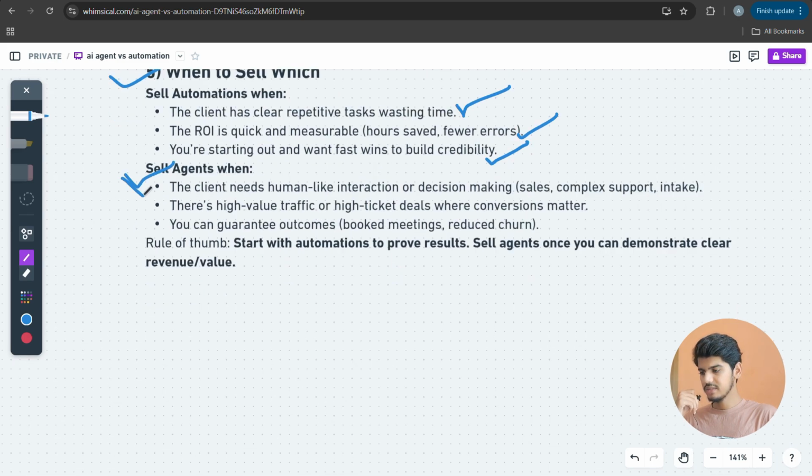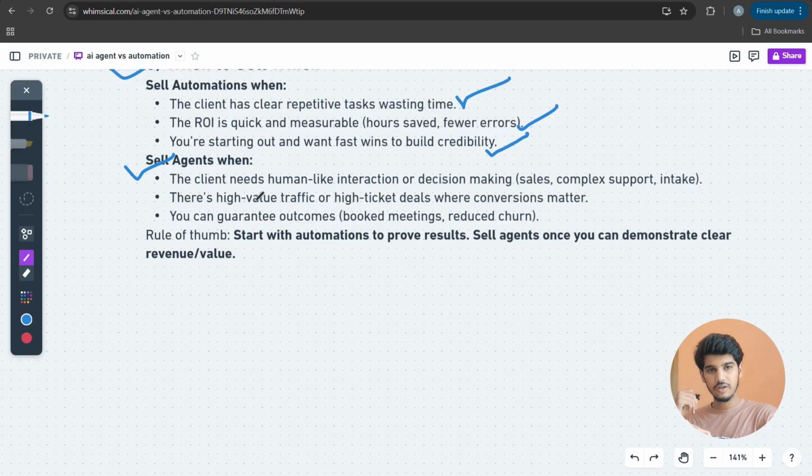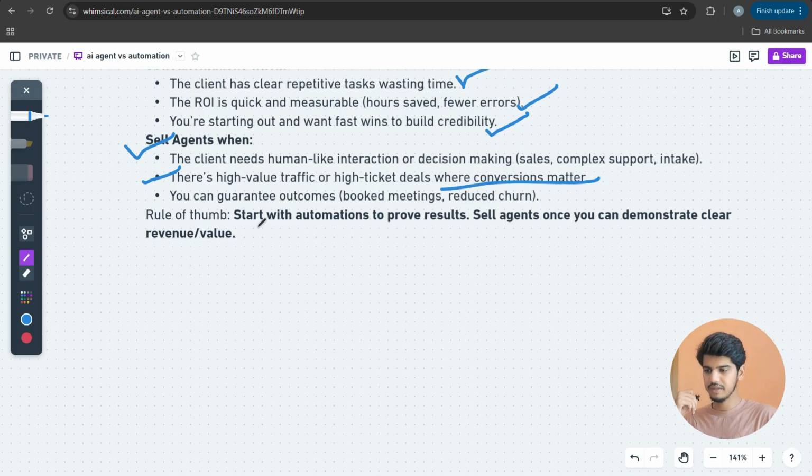And when to sell AI agents? When the client needs human-like interaction or decision-making things, like I talked about for the real estate one. If they want something complex, they want to filter their leads with human-like responses, the AI agent will be there. There are high-value traffic or high-ticket deals where conversation matters. You can guarantee outcomes, book meetings, and reduce churn.